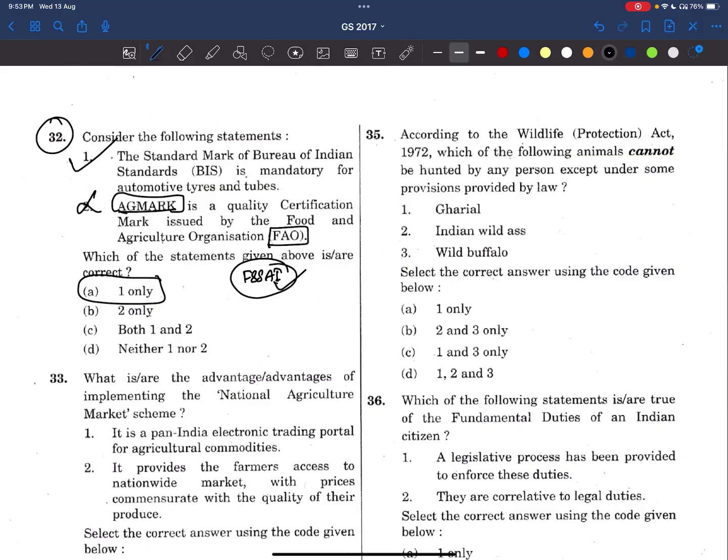This is like a quality inspection, the standards which we have to follow. See, FSSAI is mainly for the inspection of whether the quality is maintained or not. AGMARK is for the certification.